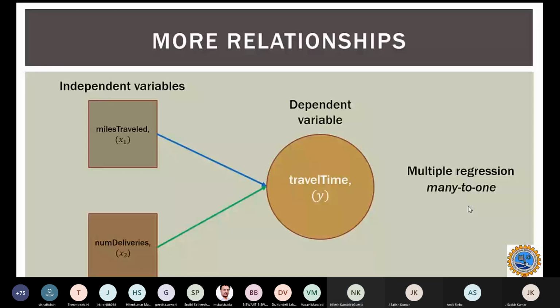If you want to predict multiple factors, then you have to go for multiple equations, like multiple models, but one at a time. Yeah, got it. So ideally, the case is the dependent variable should be influenced by the independent variables. This is a many to one relationship.